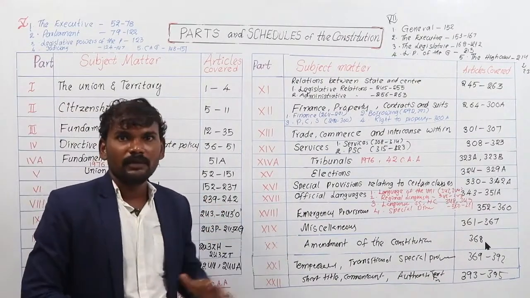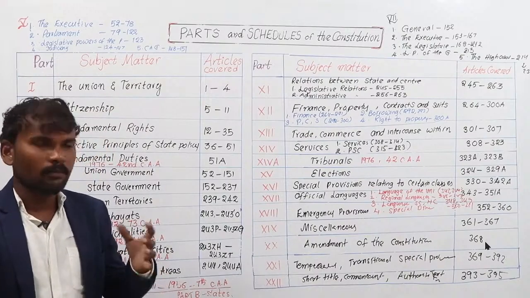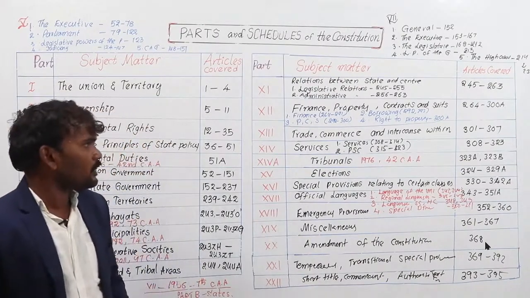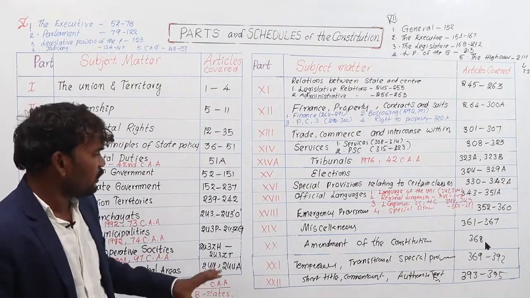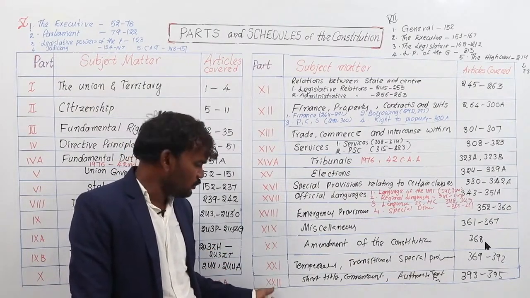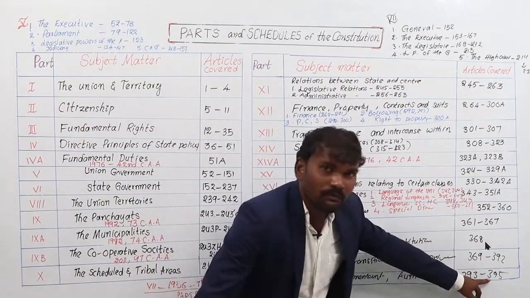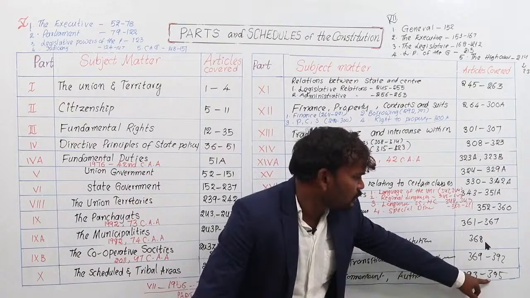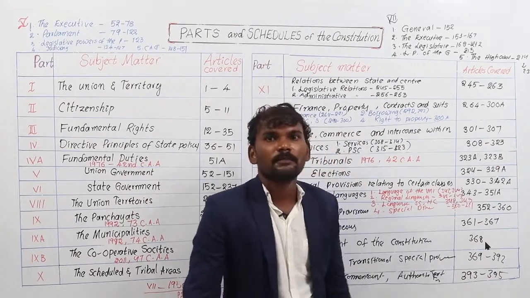You should remember each and everything by practicing more and more times on paper. Again, I will read each and every part, explaining what it actually deals with. So actually you have to remember one thing. The numbered parts are 22. And the number of the last article of our Indian Constitution is 395. It means the numbered articles in our Indian Constitution are 395. But the number of articles is 465 plus.